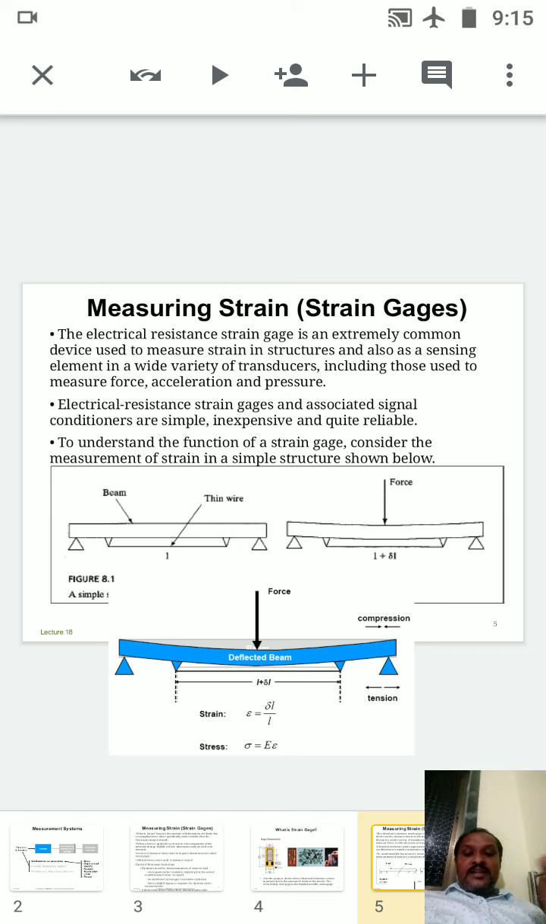So that's why strain gauges are used everywhere for finding out small deflections or small variations of a body. To understand the function of a strain gauge, consider the measurement of strain in a simple structure as shown below. After application of the force, the body is going to bend, so there is a slight change in its length. Compulsorily, there will be a slight change in its length. For finding out that length change, we are using strain gauges. Clear this one?